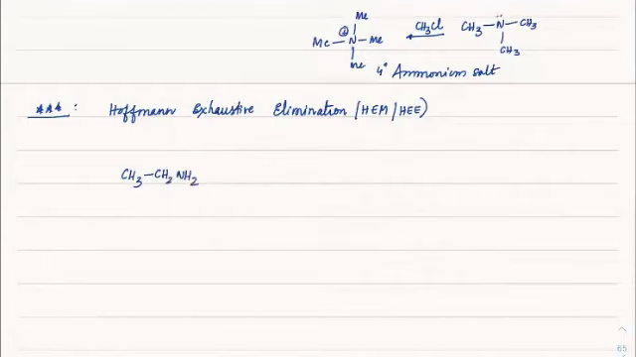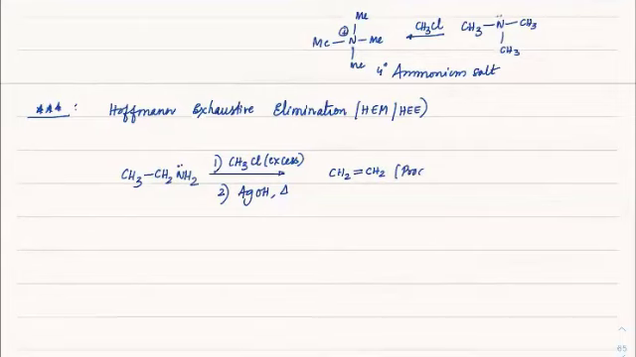Suppose we start with a primary amine. If I treat it with excess CH3Cl, and second reaction with a base, AgOH, and heat, then what would happen? First exhaustive methylation occurs, and finally you will get a product this way. This is the final product.